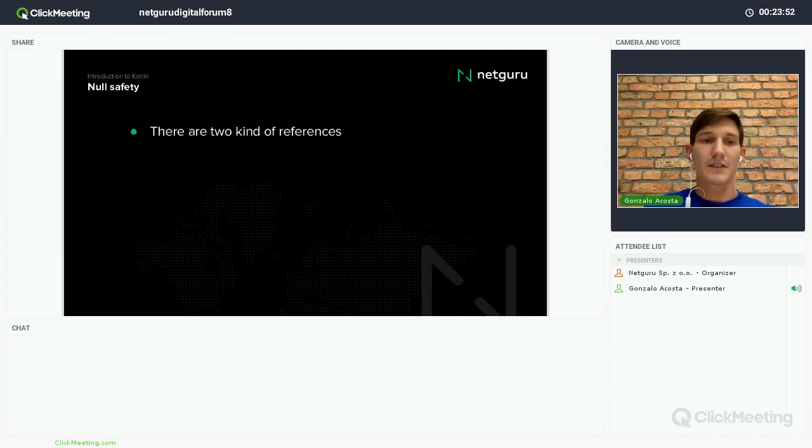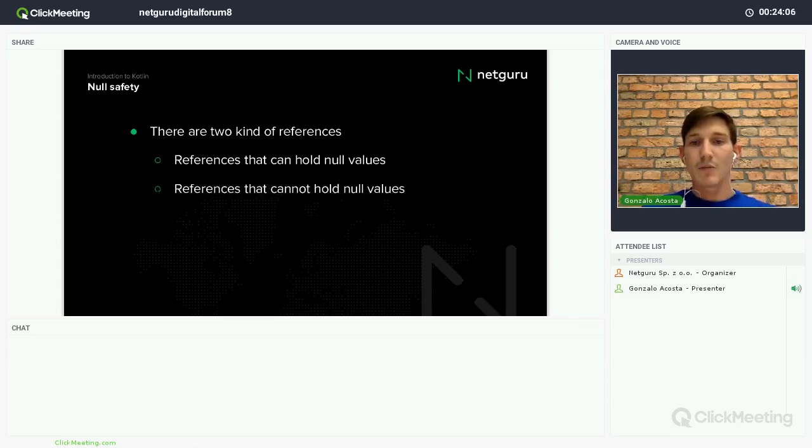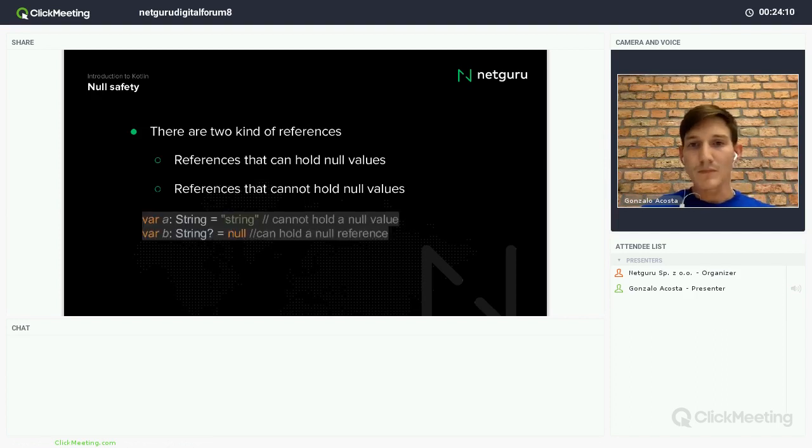So there are two kinds of references in Kotlin. One is the reference that can hold null values, like the normal reference in Java, right? And the ones that cannot hold null values. For example, here we have both of them.